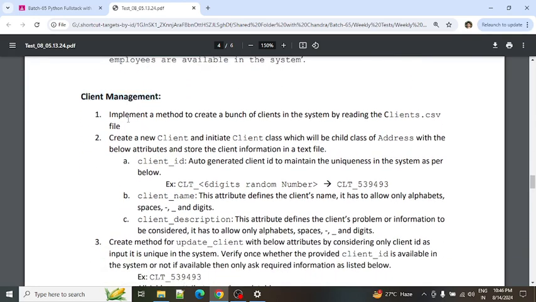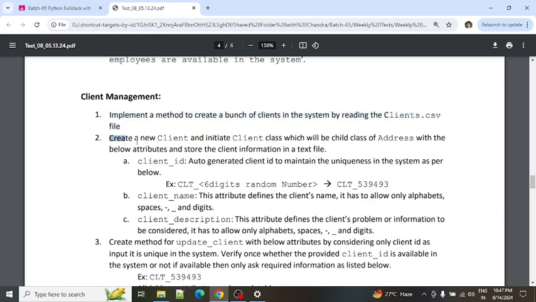Here it is the client management, and for the client management also the same. Implement a method to create a bunch of clients in the system by reading the clients.csv. The clients.csv will be available in the test. So this is one of the input files. By creating a new method, what the method has to do is, all the data available in the clients.csv has to be created in the system at a time. So once all the data is created, it has to be stored in a file using the pickle or shelve module. Okay. Now coming to the second point.